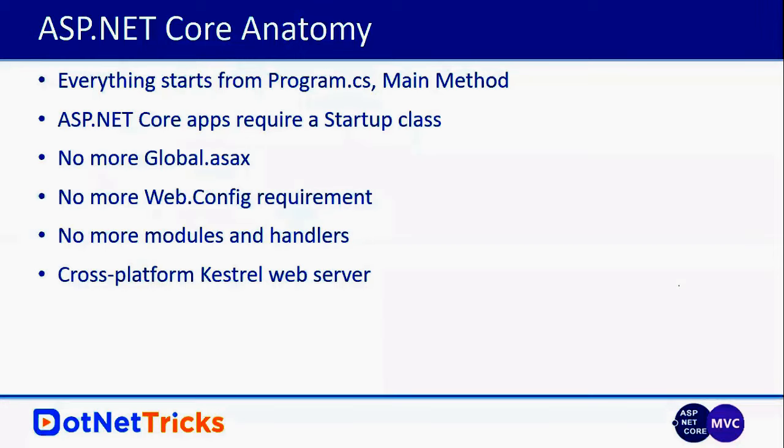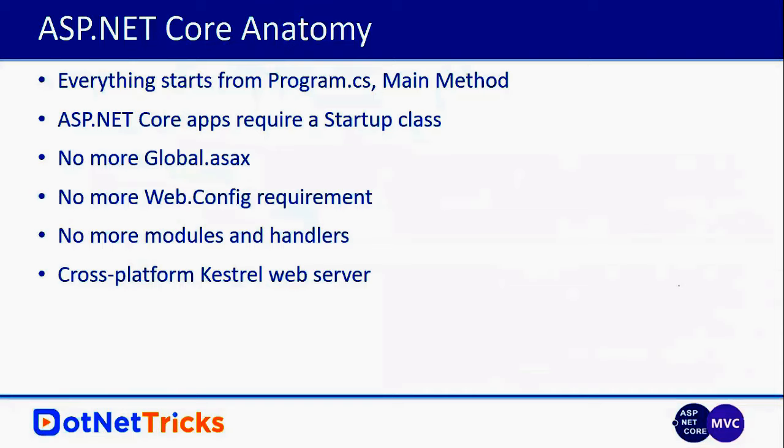And if you're talking about hosting, an ASP.NET MVC 5 application we can deploy only on IIS. We cannot deploy it on Apache Tomcat and Nginx. But ASP.NET Core applications are based upon the cross-platform Kestrel web server. And Kestrel you can use with Apache, with IIS, and with Nginx.